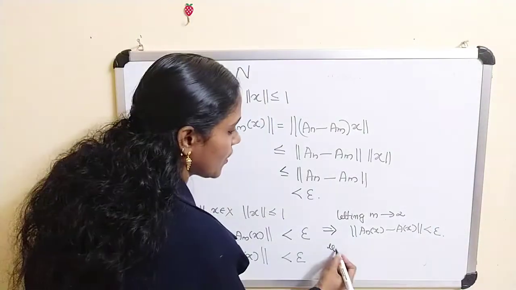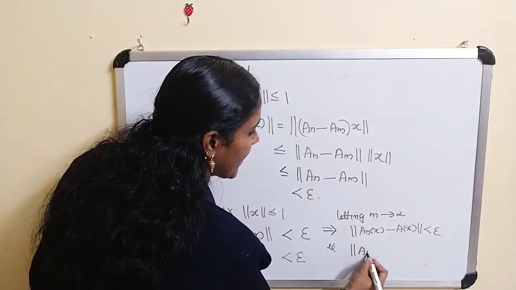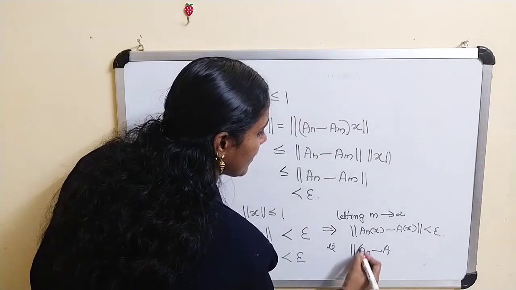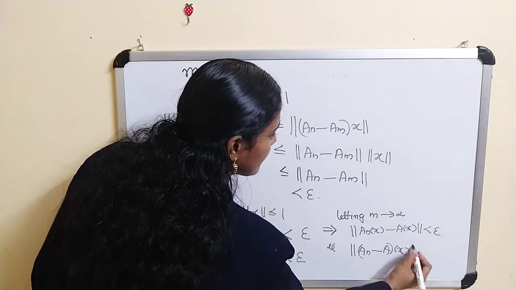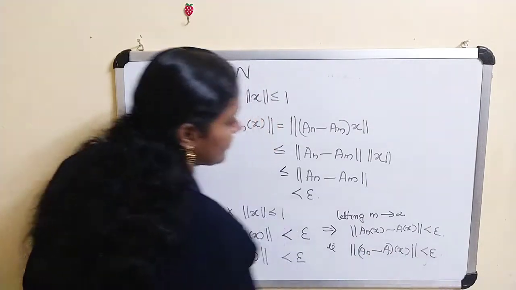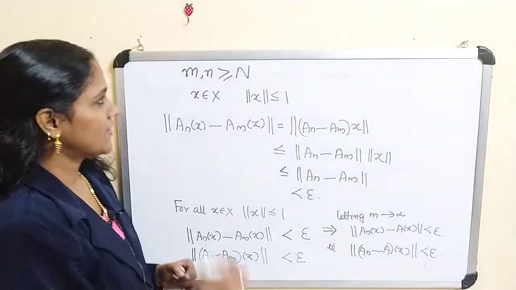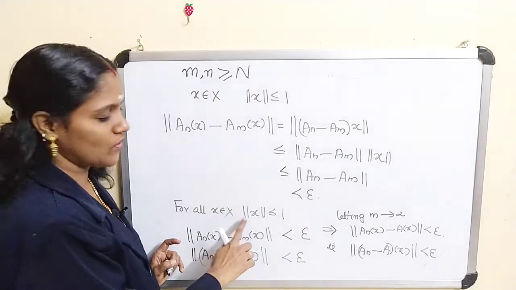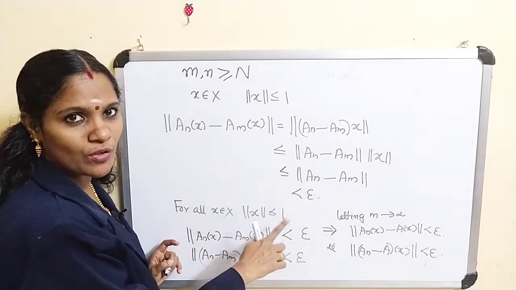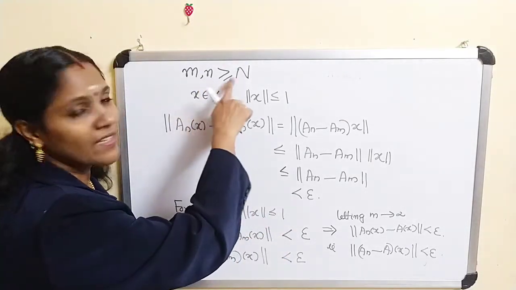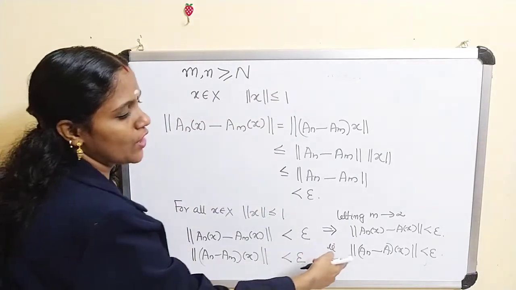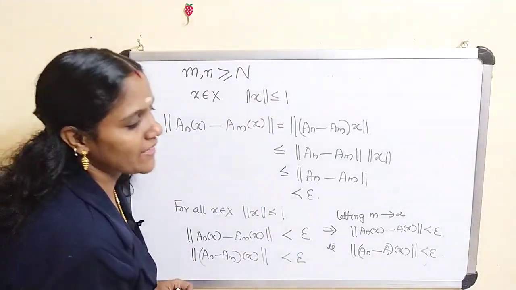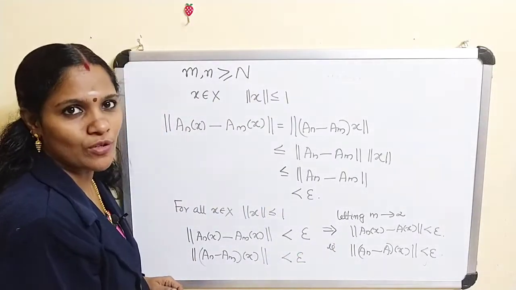That is norm of (A_n minus A) x is less than epsilon. Okay, thus for every x belongs to X with the norm of x less than or equal to 1, for every n greater than or equal to N, norm of (A_n minus A) x less than epsilon.